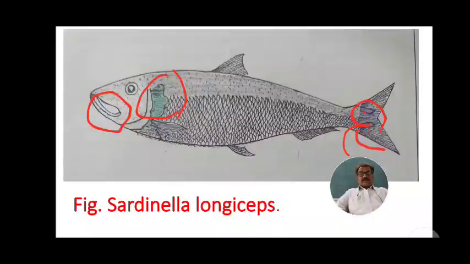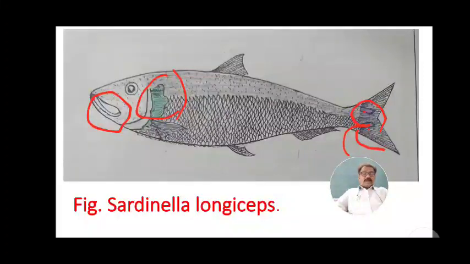Another important character is that the oil sardine spawns only once in its lifetime. It is an interesting and most peculiar character. The sardine generally survives for 3 years, and in these 3 years it spawns only once.